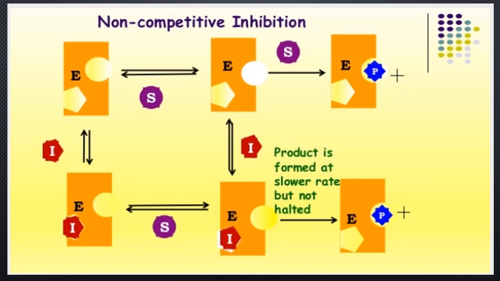This is non-competitive inhibition, in which the substrate binds at the active site of the enzyme and forms an unstable enzyme-substrate complex, and finally it forms product. At the same time, the non-competitive inhibitor binds at a site other than the active site of the enzyme and forms the enzyme-inhibitor complex, where product is formed at a slower rate but not halted.